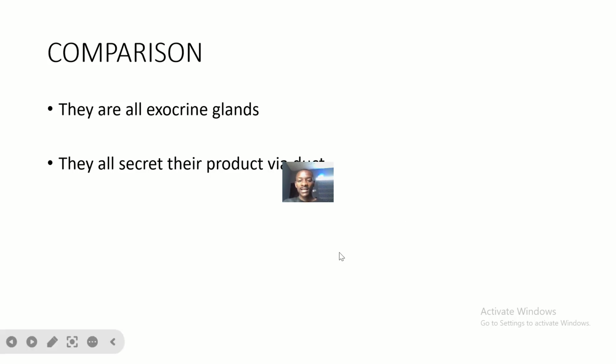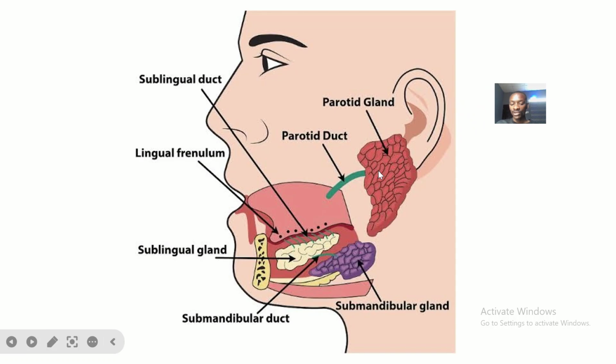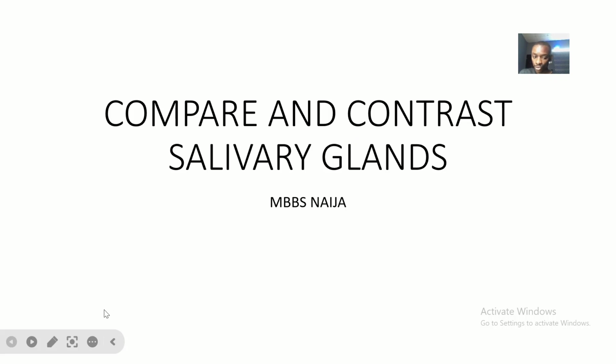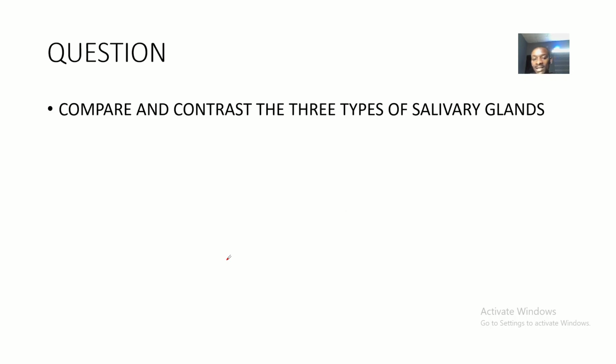Alright guys, I know that I've made several videos on the different types of salivary glands, individual videos on them. But in this video I'll be joining everything. I'll be talking about the comparisons of the three salivary glands that we have: the parotid, sublingual, and the submandibular. Then we'll be talking about their contrast too, that's the differences between the three. So, compare and contrast salivary glands.